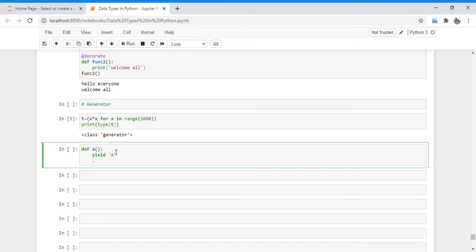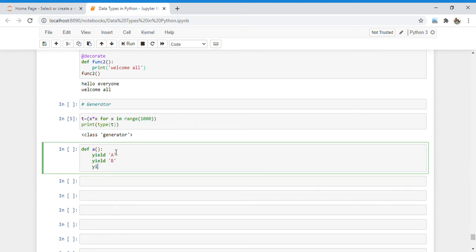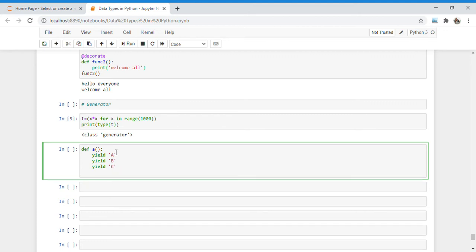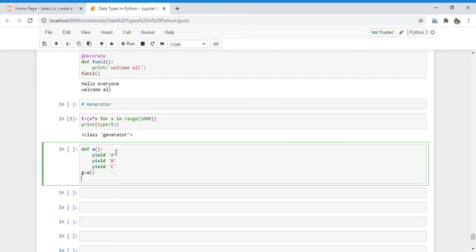So I am using the yield keyword here for execution of elements one by one, and after that I define b, after that I define c, and now I want the implementation. So I just define one object. So here g is equal to calling the particular function.